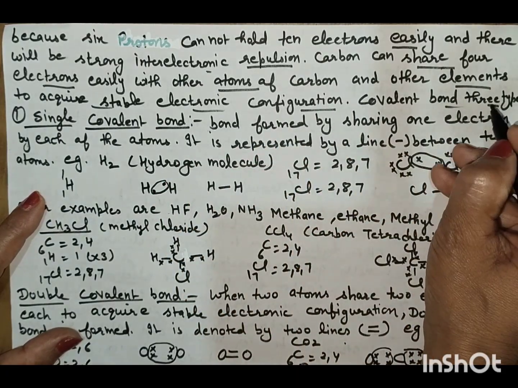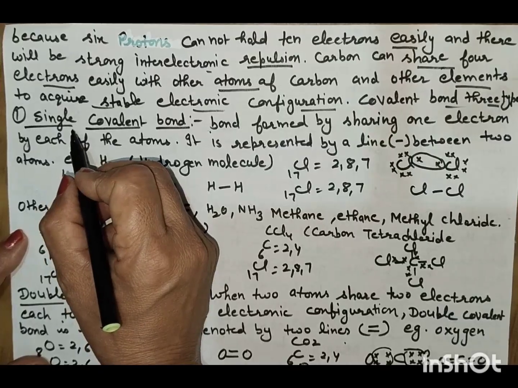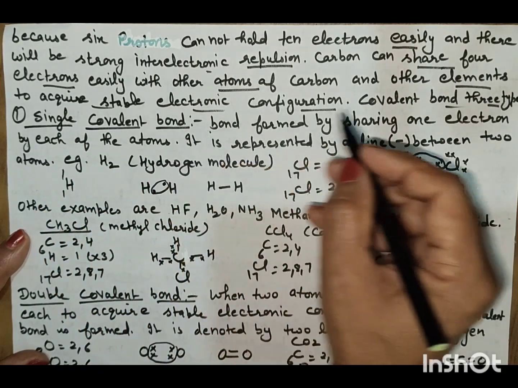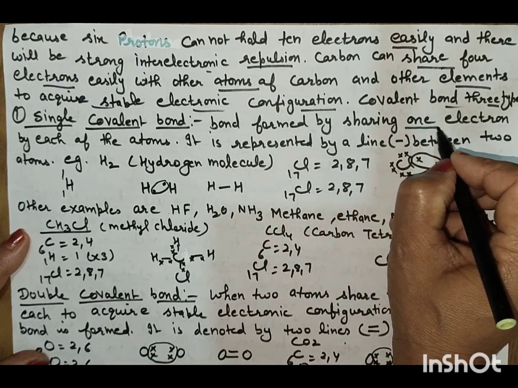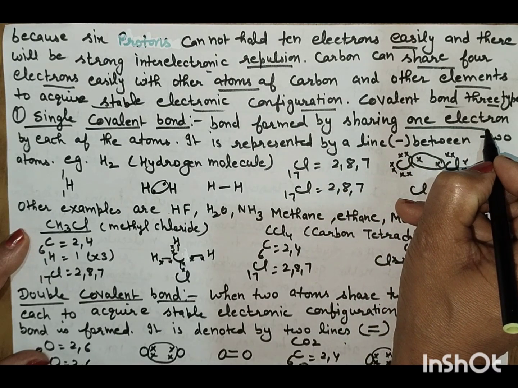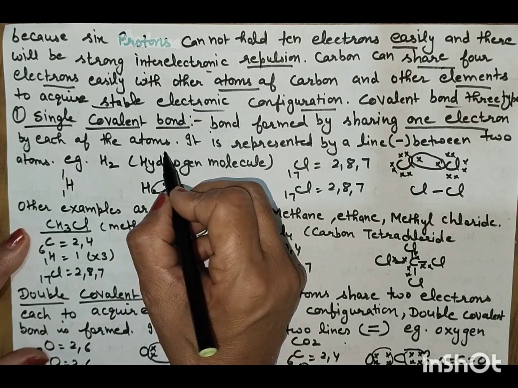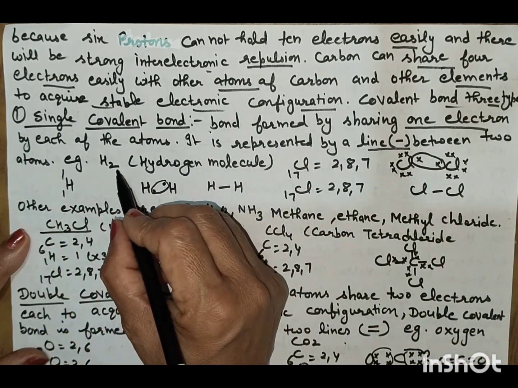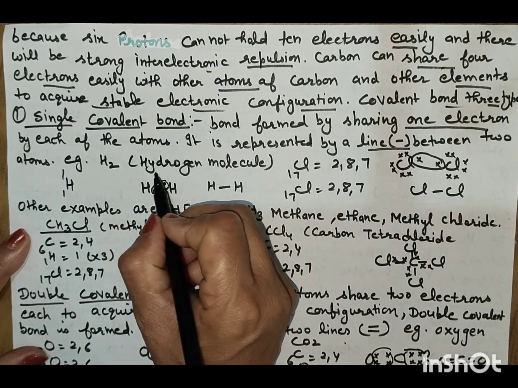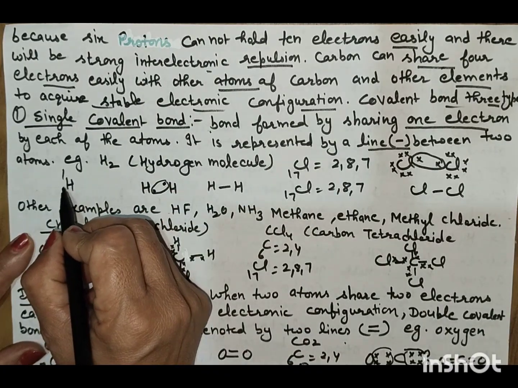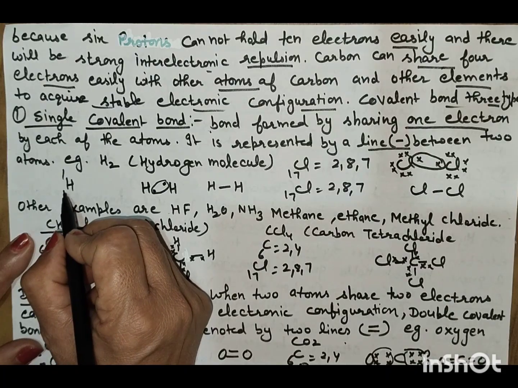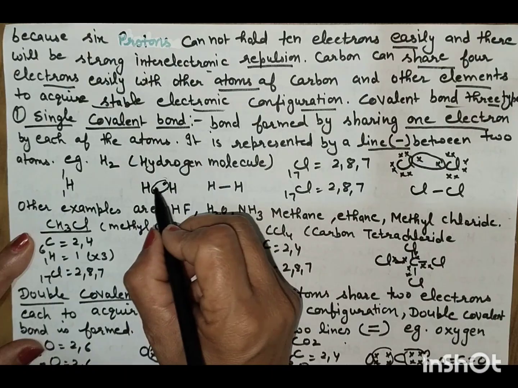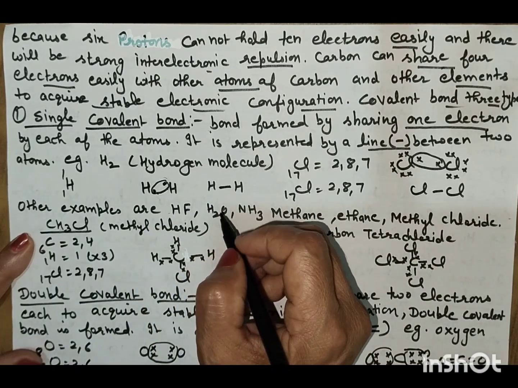Covalent bonds are of 3 types: single covalent bond, double covalent bond and triple covalent bond. Single covalent bond: the bond formed by sharing of one electron by each of the atoms. It is represented by a single line between the two atoms. As an example, take hydrogen gas: hydrogen has atomic number one, and both hydrogen atoms share one electron to form a single bond.